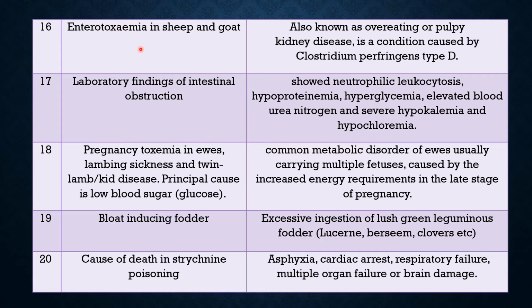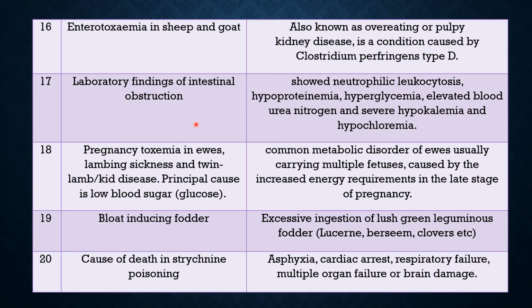Question 16. Enterotoxemia in sheep and goat. A very important disease in sheep and goat is enterotoxemia. It is so severe that it causes high mortality. It is also known as overeating or pulpy kidney disease. This condition is caused by Clostridium perfringens type D. This Clostridia produces exotoxin, and this toxin causes death of the sheep and goat.